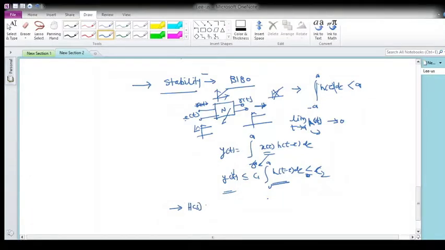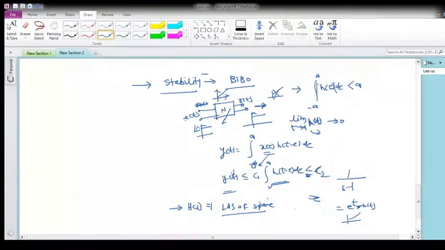Okay, so for stability, if I have H of s, all poles must lie on the left hand side of the s plane. Why? We already covered that. If the pole lies on the right hand side, suppose I have s minus 1, what will be its inverse? Its inverse will be e raised to t, and if I convolve it with the excitation u of t, it will be unbounded, and at that time your network will be unstable.